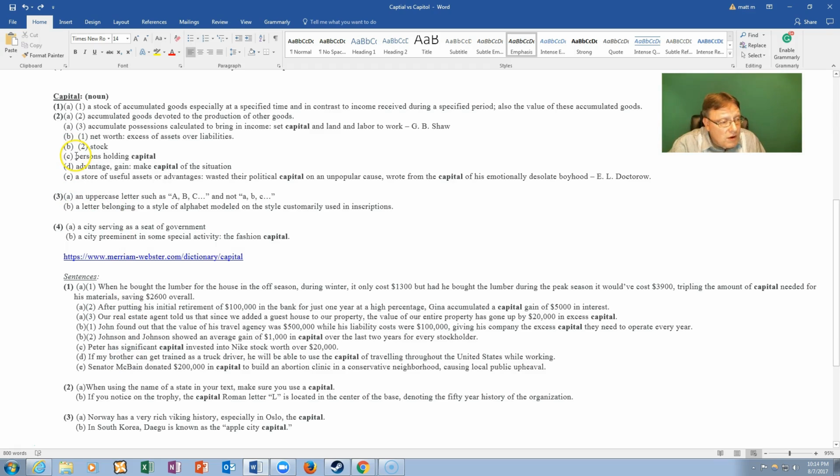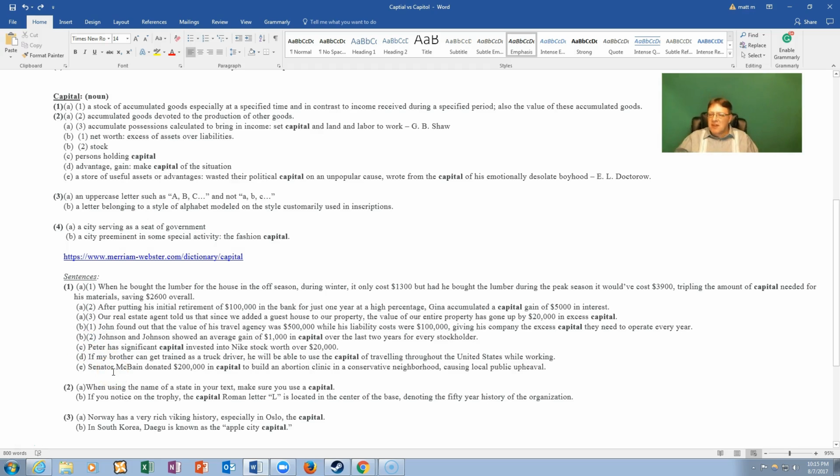Now, number 1C, persons holding capital. In other words, people holding something that is worth money. Stocks, property, money. Letter C for number 1.